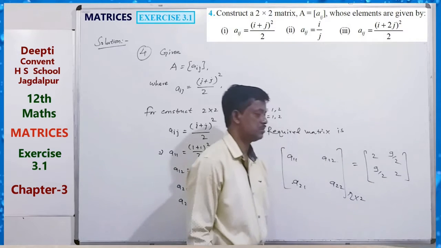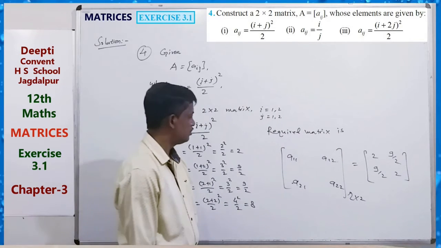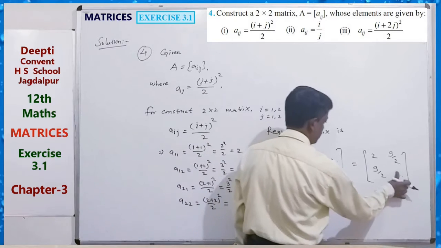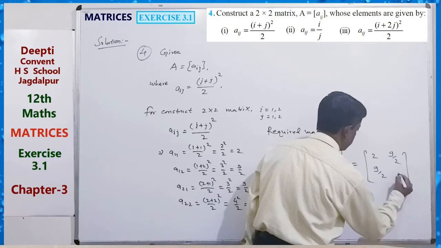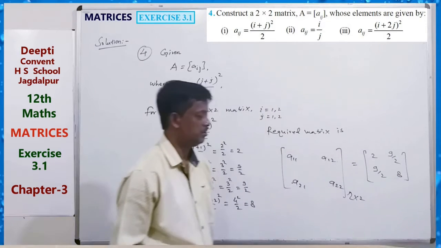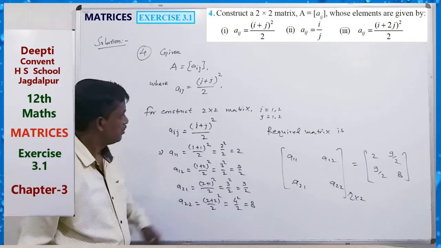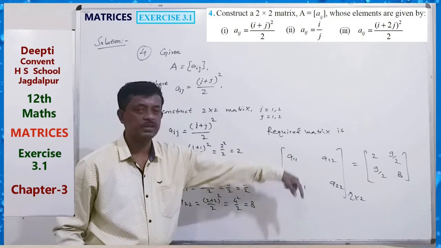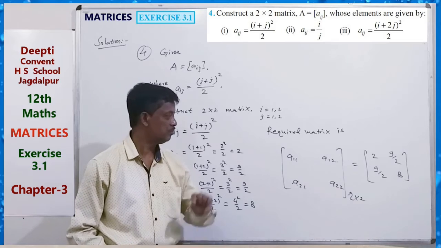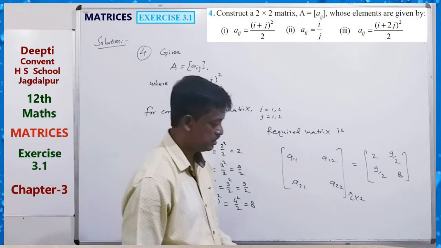So this is the matrix: 2, 9 by 2, 9 by 2, 8. Clear? If this type of relation is given, then you have to find position wise elements and then put the value in the matrix.